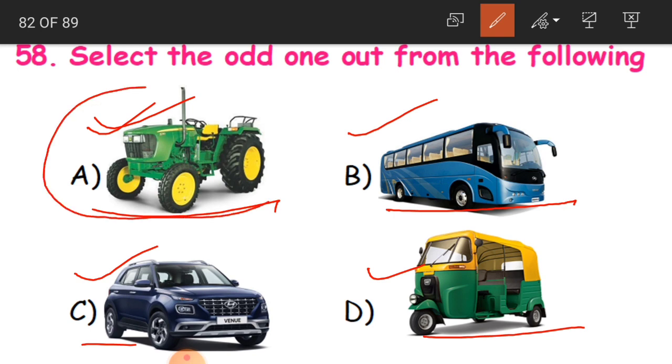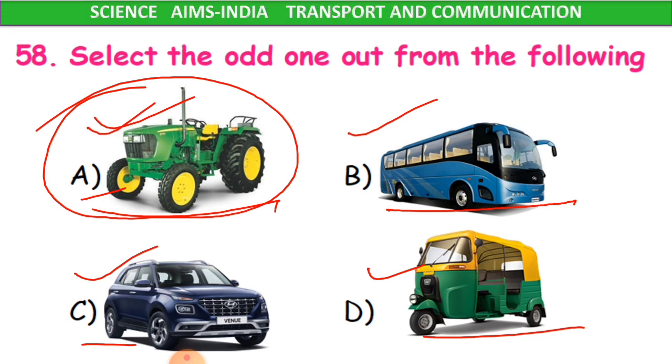A, that is tractor. Why? Because through tractor we are not going to travel from one place to another place. Tractor is used for other commercial activities, like agriculture and transporting goods. But for people who want to travel from one place to another place, we use bus, car, auto rickshaw and so on. So A is the odd one here.